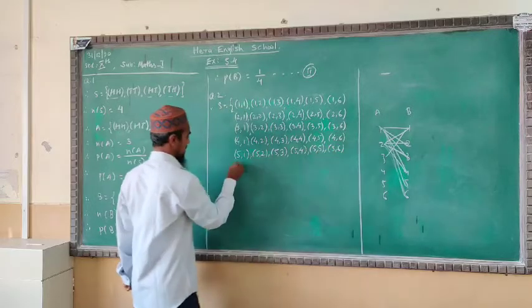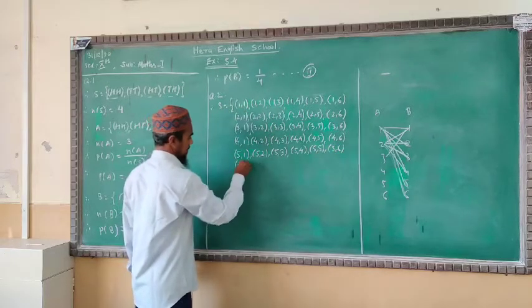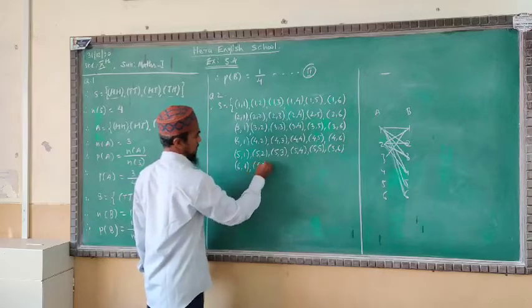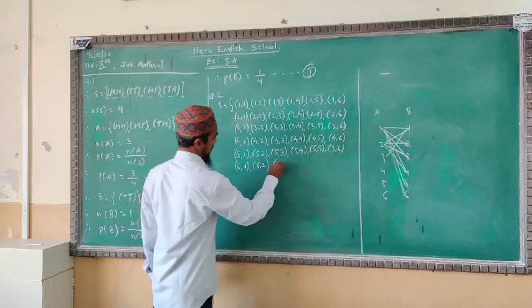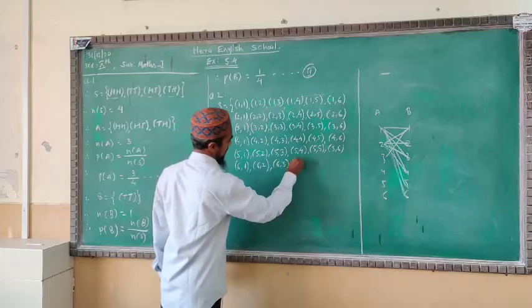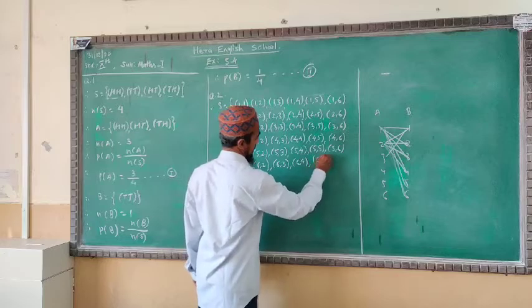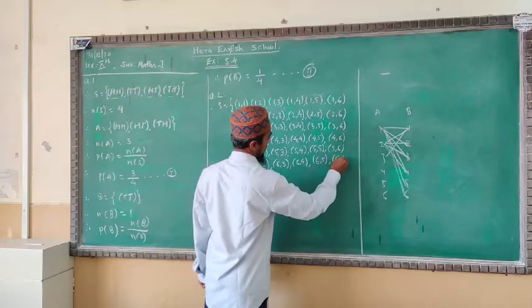The last turn is for 6: 6 1, 6 2, 6 3, 6 4, 6 5, 6 6.